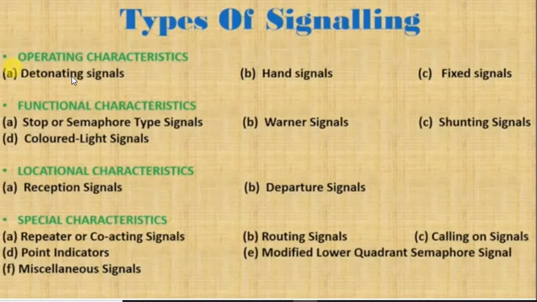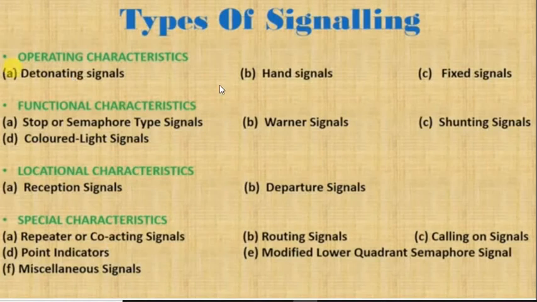Detonators are provided near the vicinity of the signal, especially when the atmosphere is foggy. So the signals are not visible, so drivers can hear the sound of detonators so that they can understand that in the vicinity there is a signal. It is not basically a signal, it is a part of signal. These are provided on a railway line just to indicate to the driver that in the vicinity there might be a signal, so the driver has to obey the signal.